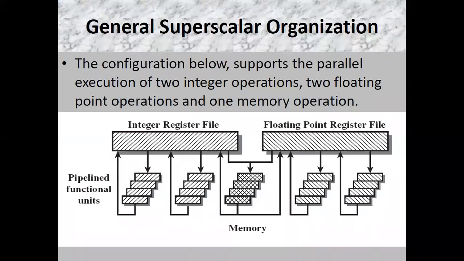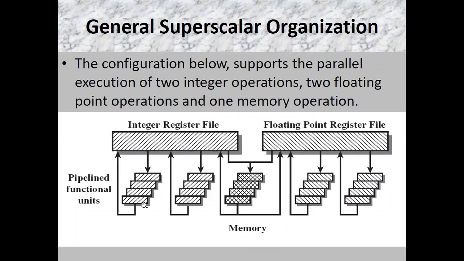So how is the general superscalar organization? You are able to see that the configuration below supports the parallel execution of two integer operations. There is an integer register file, a floating point register file, and there is also memory. Like this, one particular computer or processor can work on, suppose, two integer operations.